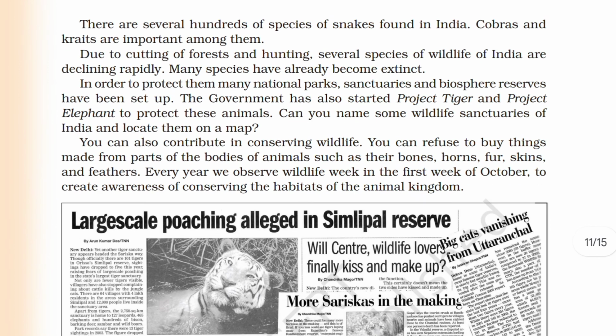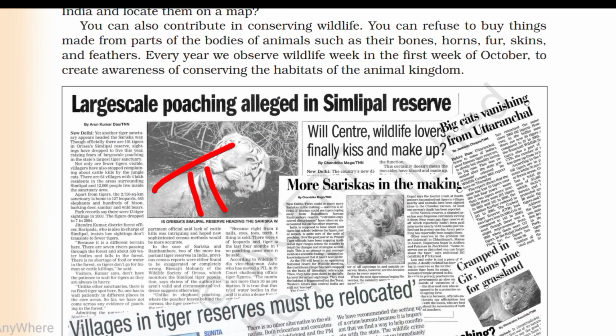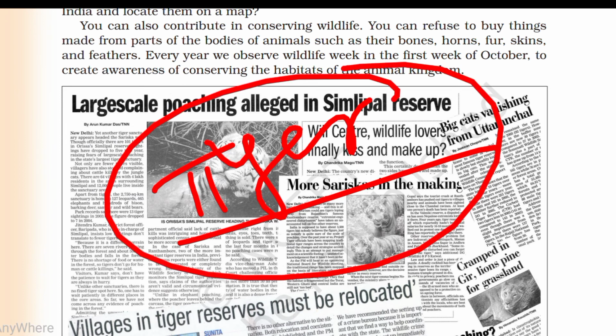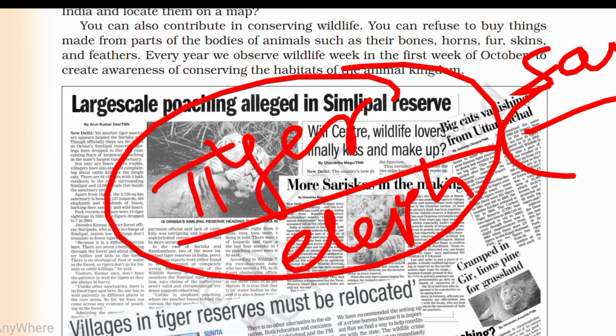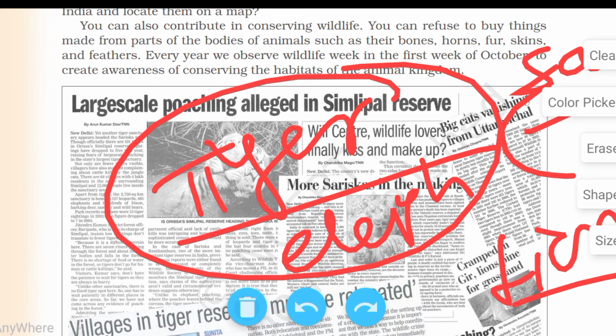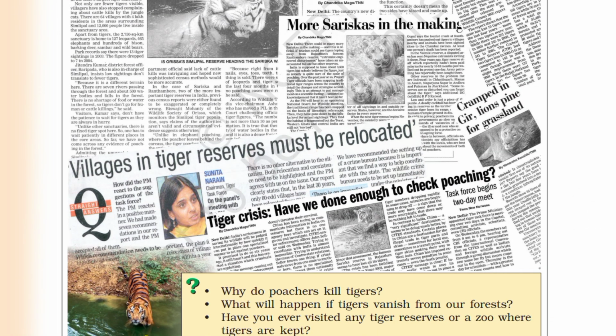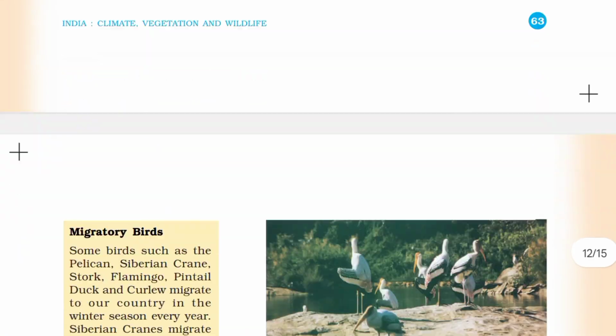Here is some news information because the tiger and elephant are endangered, our government has taken many initiatives to save the tiger and elephant. This is about Project Tiger, Project Elephant and various steps taken for the Asian lions. Then next is some information about Project Tiger. Project Tiger is most important and Project Elephant is also most important because UPSC asked a previous question on it. So you can read about it on Google.